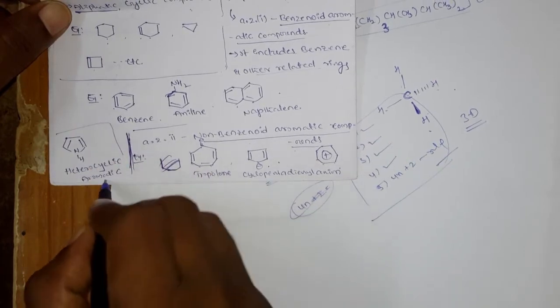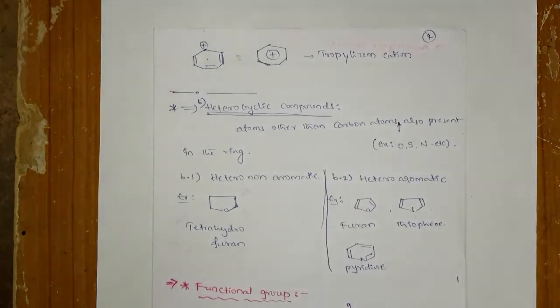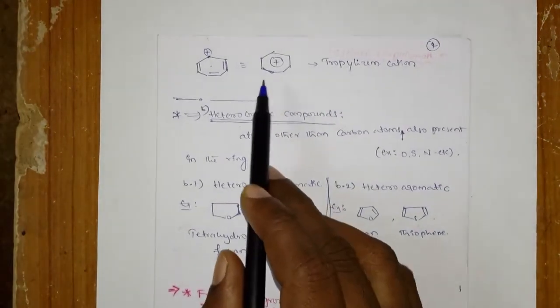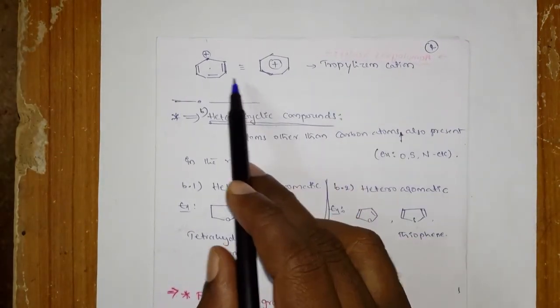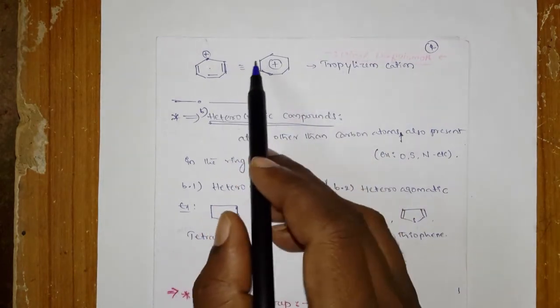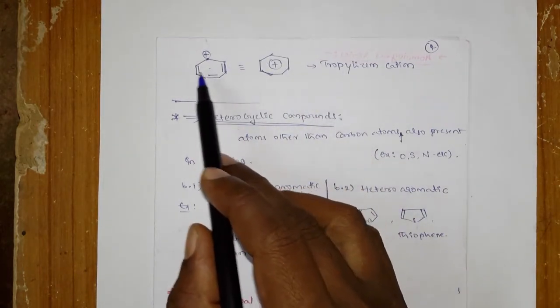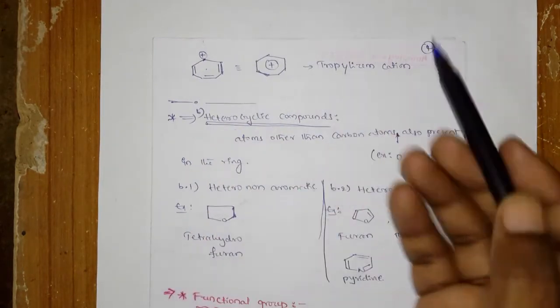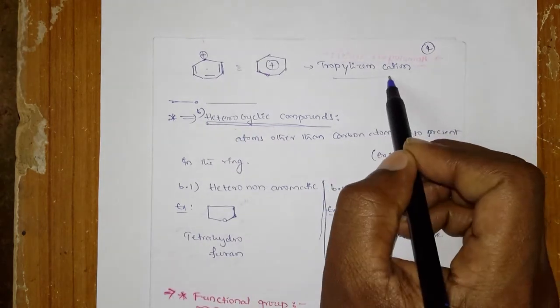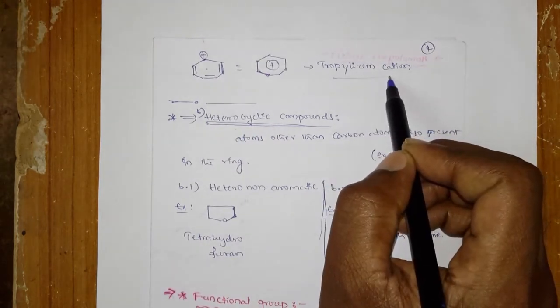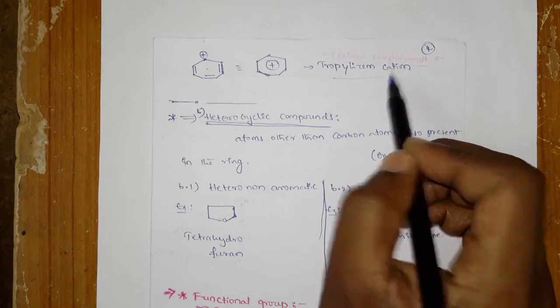So don't worry, it is a heterocyclic compound. Okay, look here, there is one more example for the non-benzenoid structure. This is a tropylium cation. How many carbons are there? 1 2 3 4 5 6 7, so 7 carbons is nothing but non-benzenoid. If it contains only 6 carbons, it is a benzenoid structure. Okay, very simple.